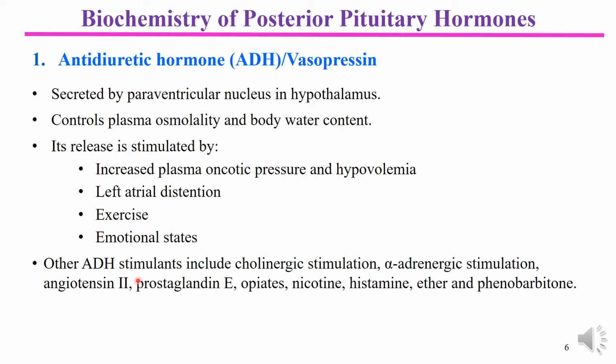Other ADH stimulants are various pharmacological and neurological factors like cholinergic stimulation, alpha adrenergic stimulation, angiotensin 2, prostaglandin, opiate derivatives, nicotine, histamine, ether, and phenobarbital. So these biochemical and pharmacological agents also cause the release of antidiuretic hormone from the posterior pituitary.